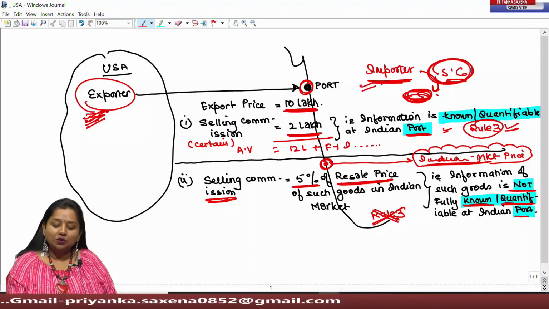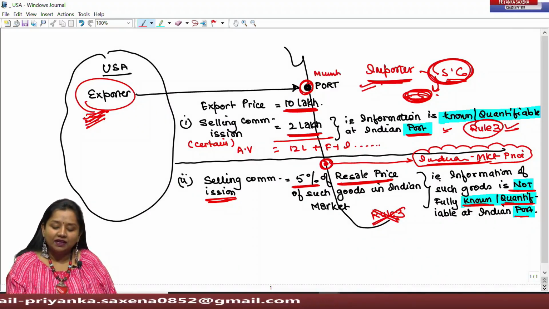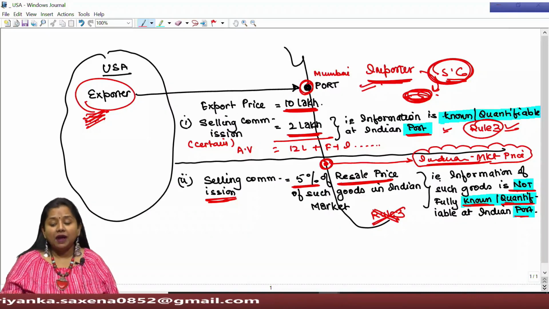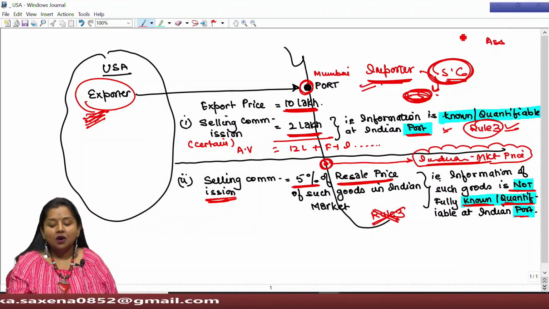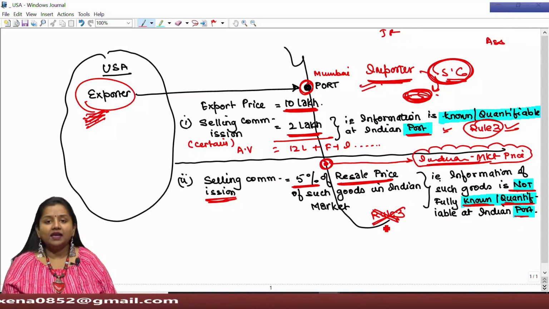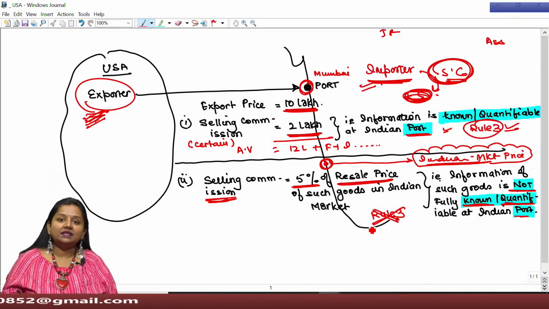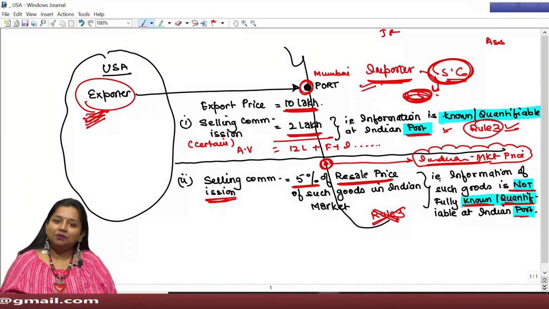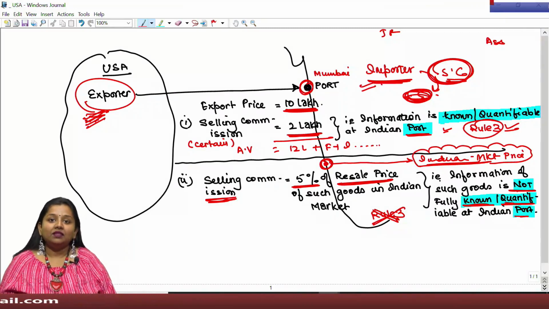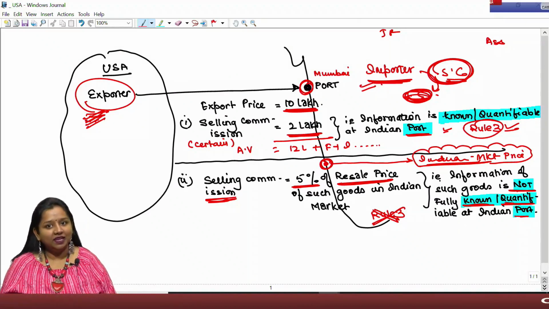It might be sold in Mumbai itself where it has been unloaded, or it might be sold to Assam or Jammu or Kerala, etc. Since the buyer's premises could be any place throughout India, the freight, the cost of transportation could vary.